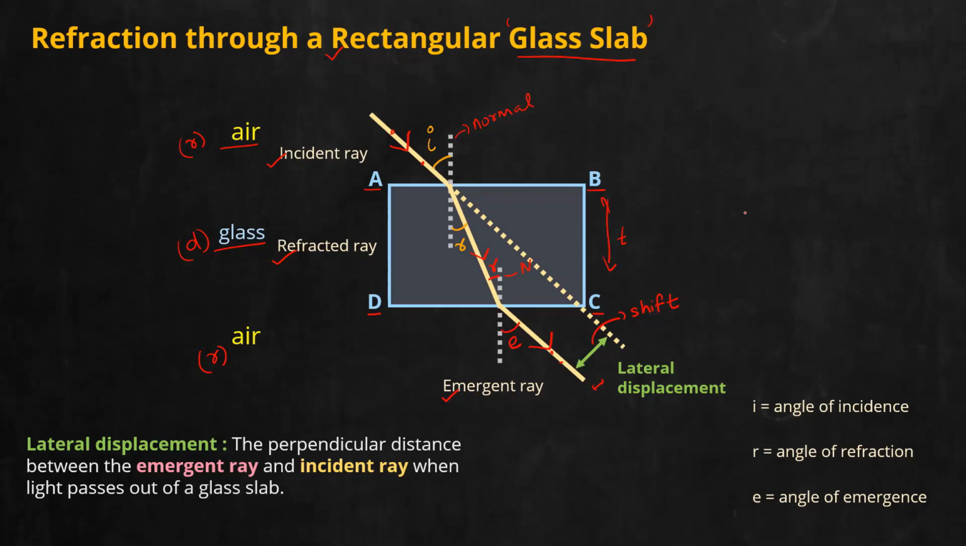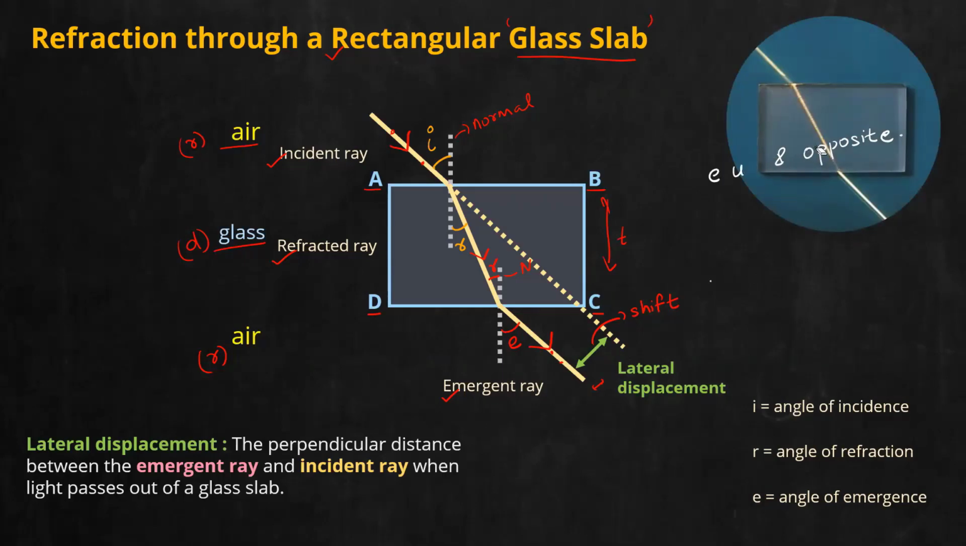Refraction through a rectangular glass slab. Very simple case. Here there are 2 refractions happening. First from air to glass and second from glass to air. And what's the meaning? The 2 refractions happening here are equal and opposite. That also you can note down. Refraction happens at faces AB and CD. They are equal and opposite. And as they are equal and opposite, what do you get? The incident ray will be parallel to the emergent ray. So you can write incident ray is parallel to emergent ray. And this sideways shift, we call it lateral displacement.